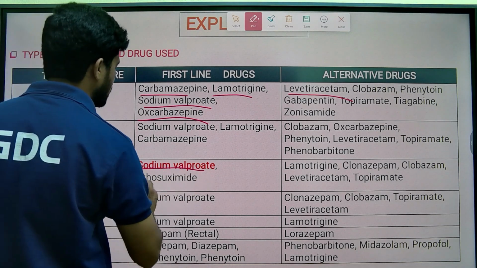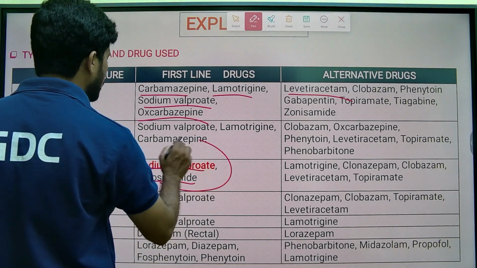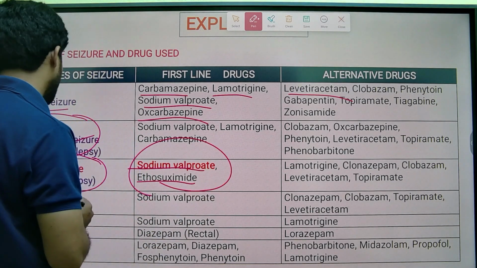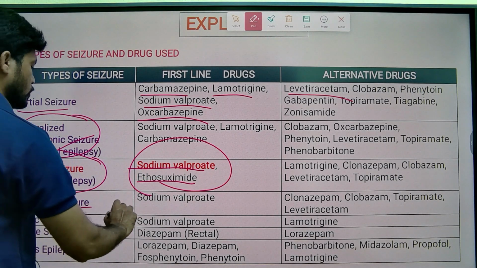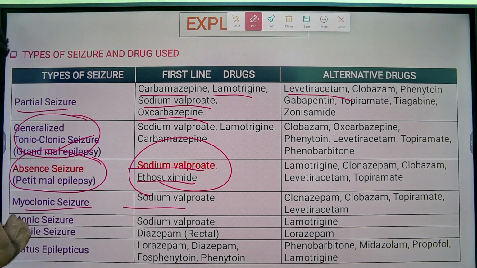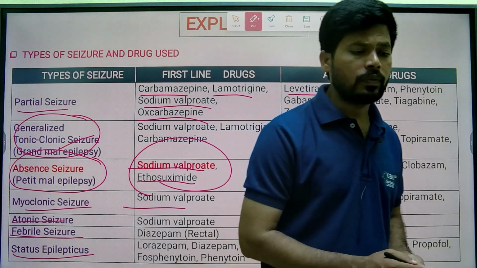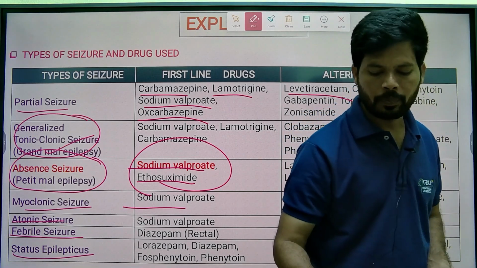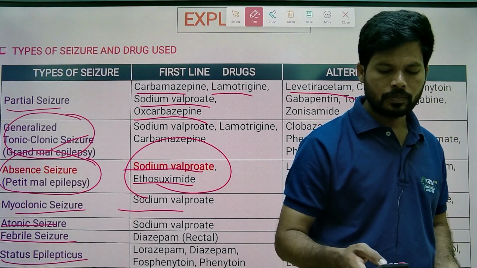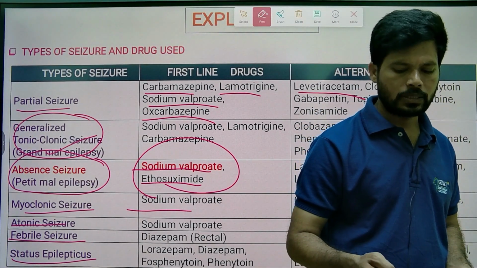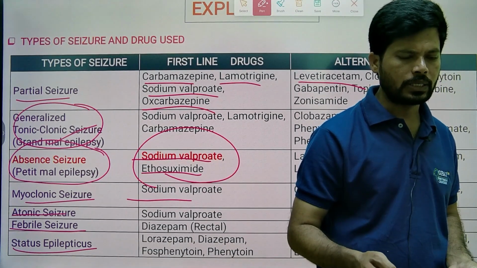Sodium valproate and ethosuximide are the only two drugs that can block T-type calcium channels. Myoclonic seizures: sodium valproate. Atonic seizures affect the tone of the muscle. Then febrile seizures and status epilepticus. So there are different types of epilepsy along with their clinical applications.